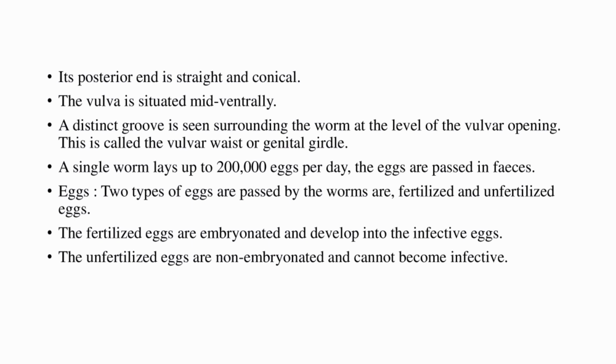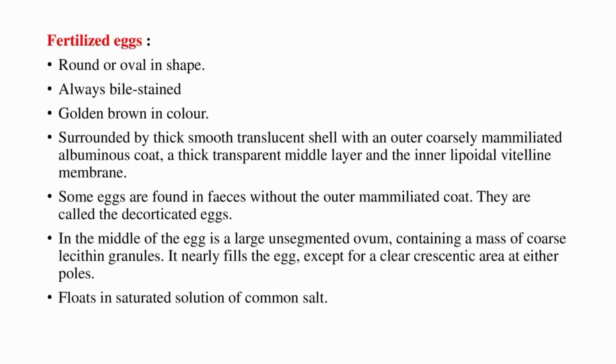Two types of eggs are passed by the worms: fertilized and unfertilized eggs. The fertilized eggs are embryonated and develop into infective eggs. The unfertilized eggs are non-embryonated and cannot become infective.